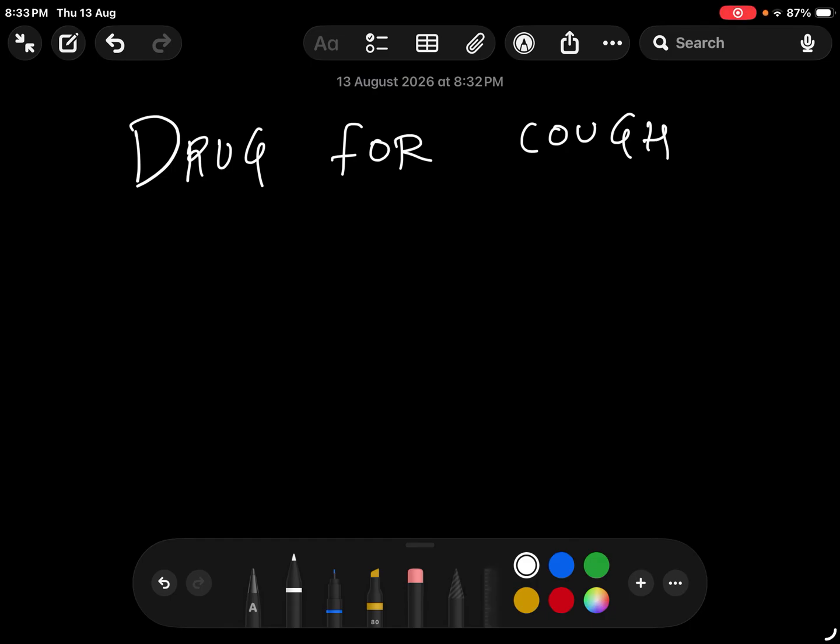Hello everyone. So today we are discussing the classes of drugs for cough: when to give antitussives, when to give expectorants and mucolytics, and when to give antihistamines and leukotriene antagonists. So remember by the trick. The trick is to remember one thing.